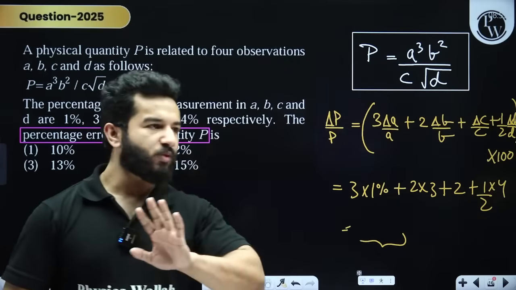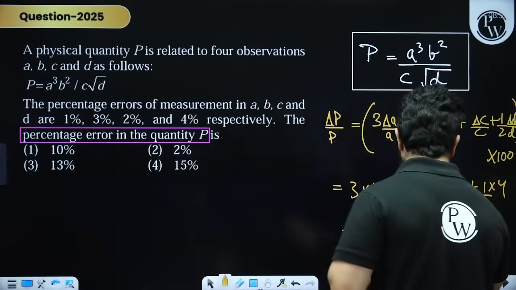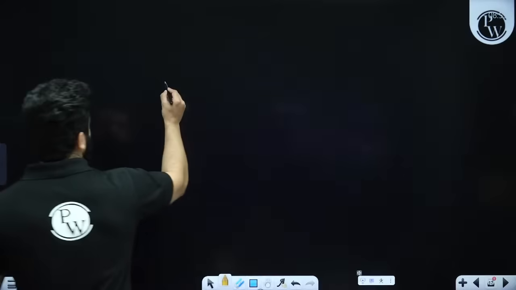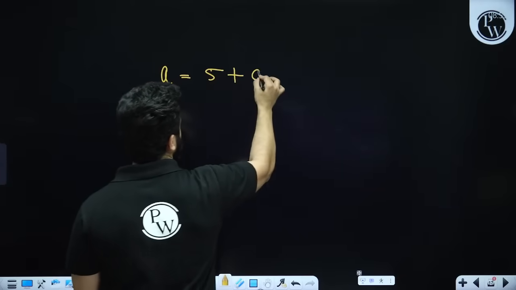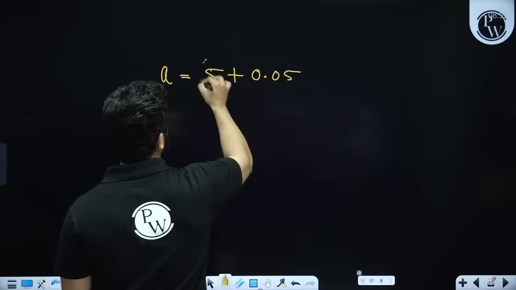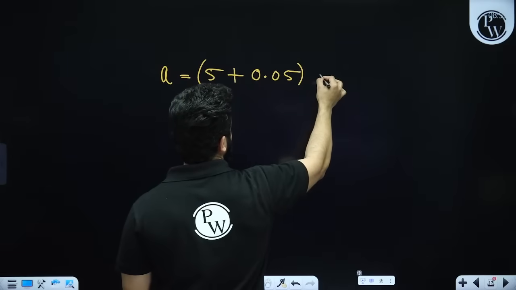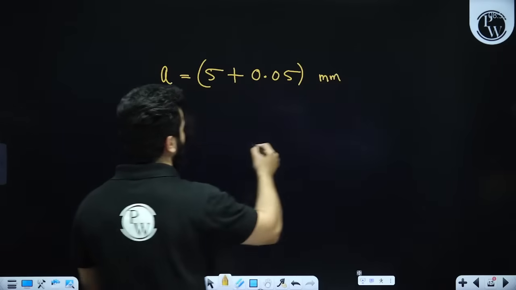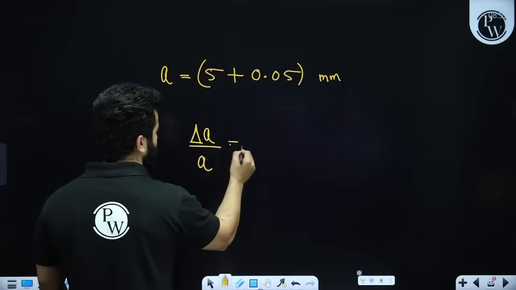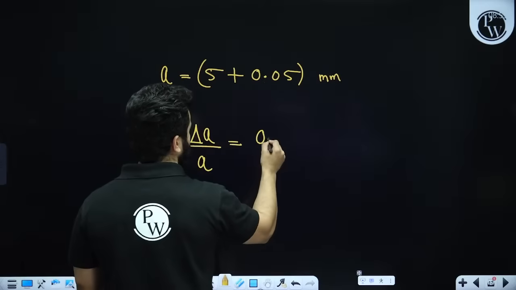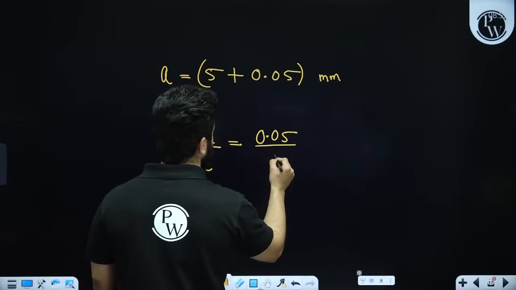Now, my dear friends, what they can also say is, please try to understand, hopefully this is clear to you. Let's suppose somebody is saying that A is actually 5 plus 0.05. Let's say it is length, in millimeter. So when somebody asks you what is delta A by A, they mean delta A is 0.05 and A is 5.